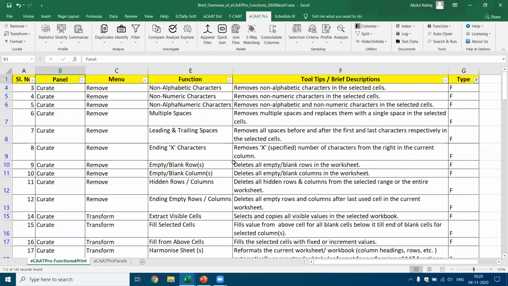There will be a total of 112 functions in ECAT Pro. These are all the functions which are available. This is just to give you an idea about what functions are available in ECAT. Now let's go to the demo.